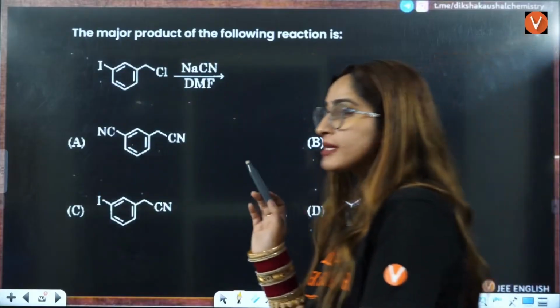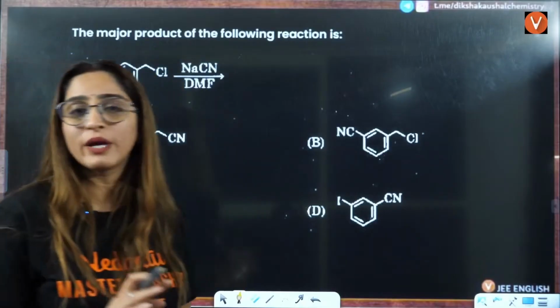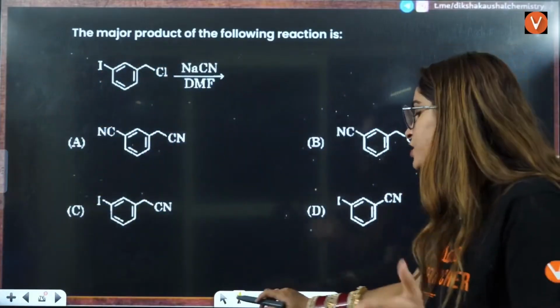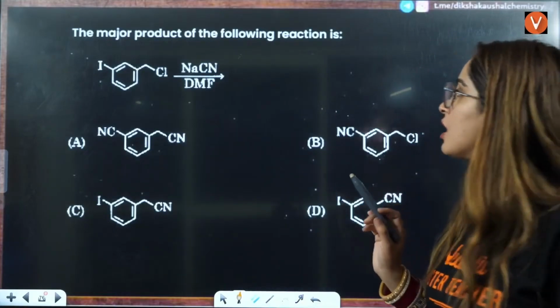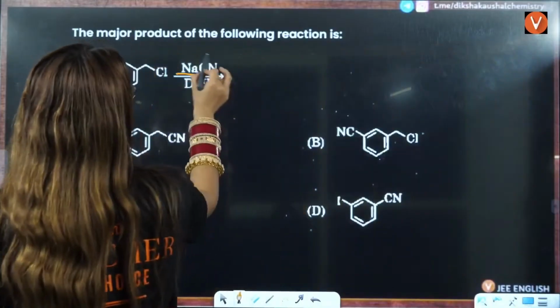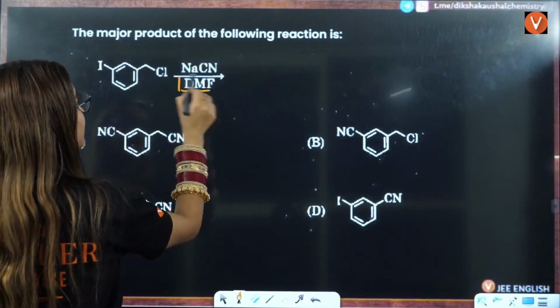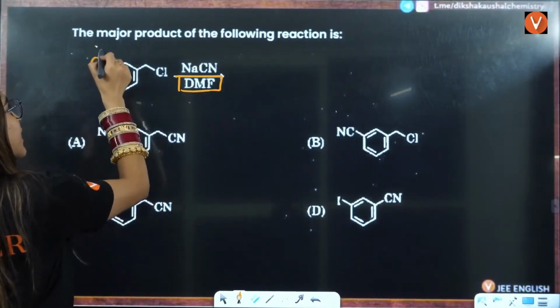Okay. So now it is turn for some previous year questions of 2024, so that you can get an idea that whatever I have taught you, these kinds of questions are asked based on reagents and all of these things. First is the major product of the following reaction. They have given you one reagent, NaCN. You know what's the amazing thing about NaCN? In presence of DMF, it does not affect iodine.